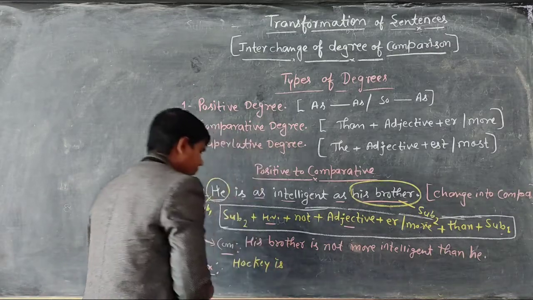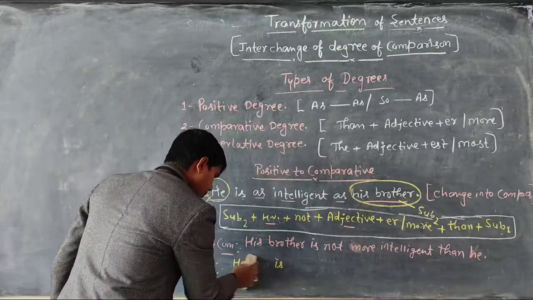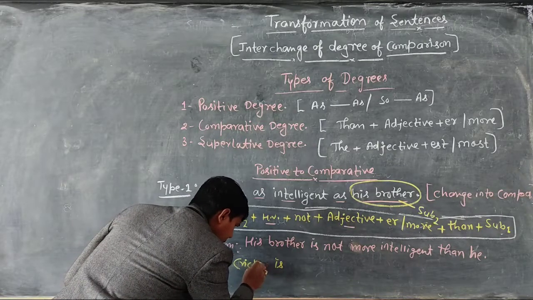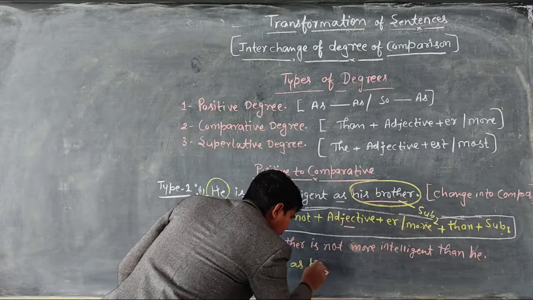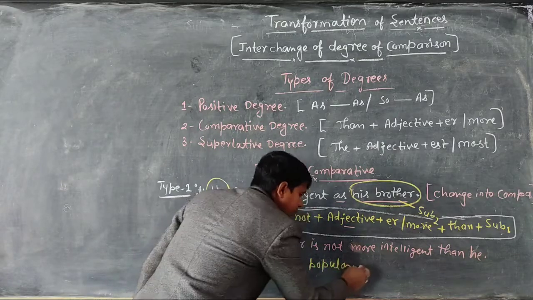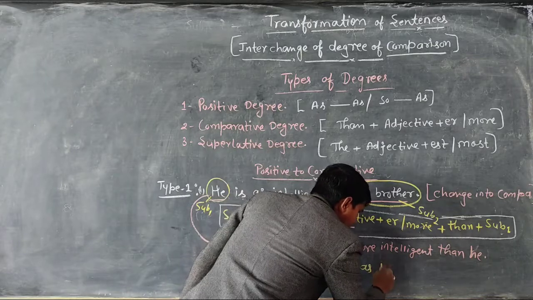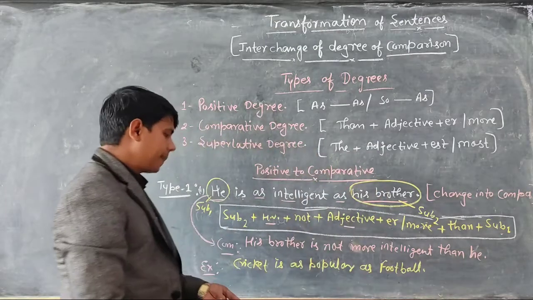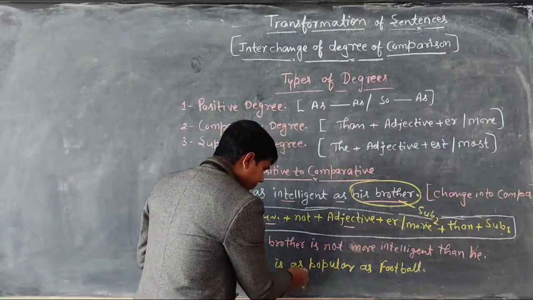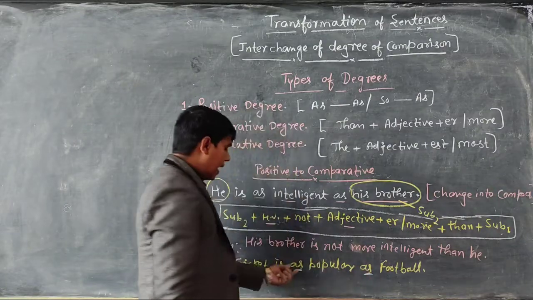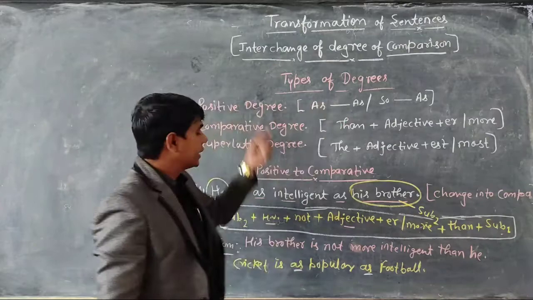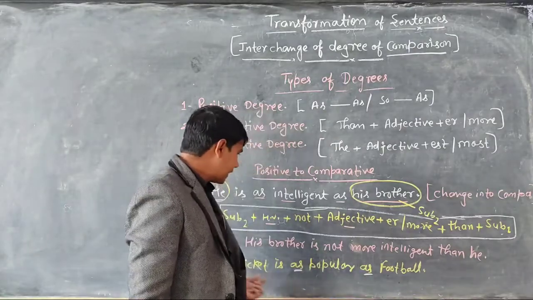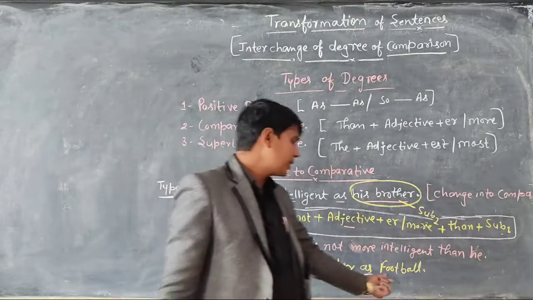Cricket is as popular as football. So you can see we have as, so this structure is positive degree. Now there is comparison between cricket and football. So cricket is the first subject and football is the second subject.